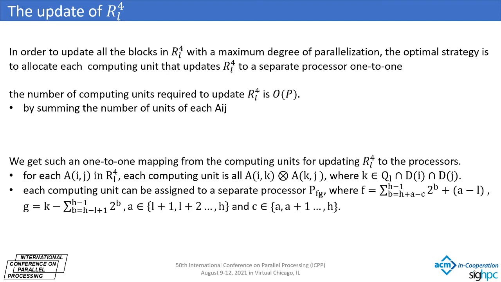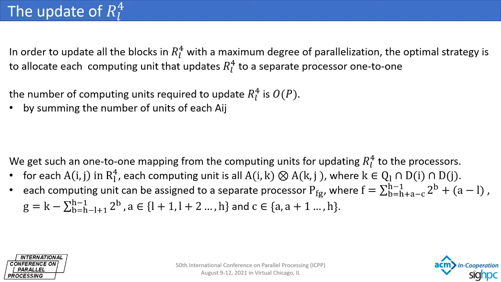To allocate each computing unit to a separate processor, it needs to meet the condition that the number of computing units is less than P. We can get this conclusion by summing the number of units of each A(I, J). Here we get a mapping from computing units to processors, and prove that this mapping is 1-to-1. Based on this mapping and the previous analysis, we design the communication strategy between processors during the elimination of L-th level supernodes, and thus propose our algorithm.